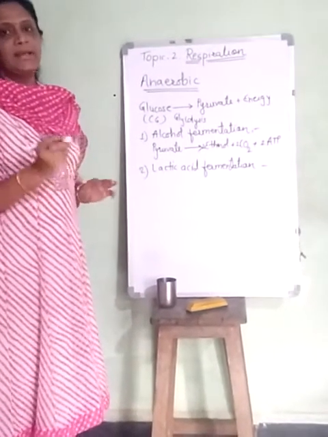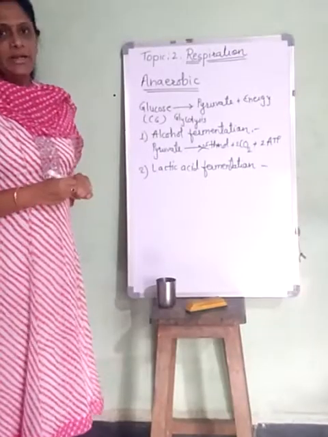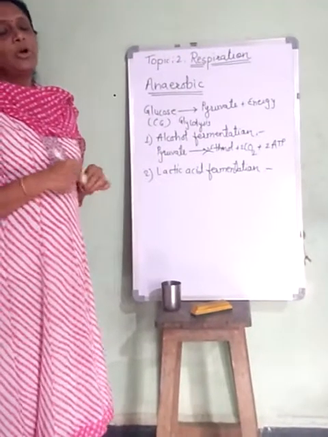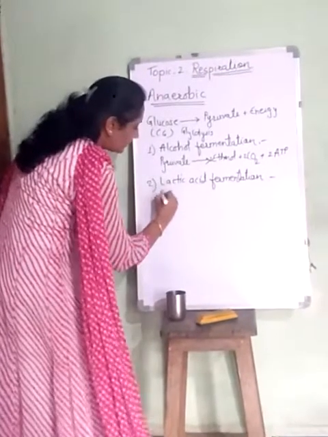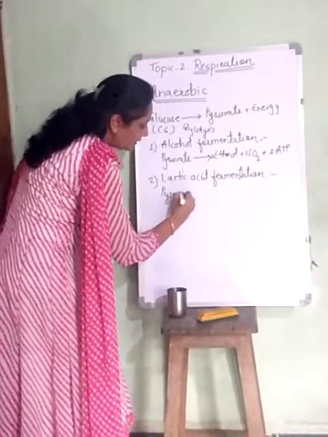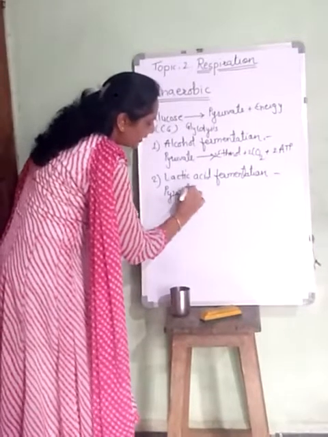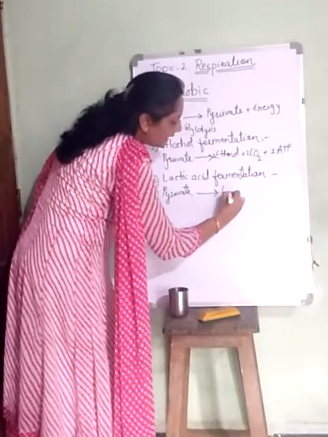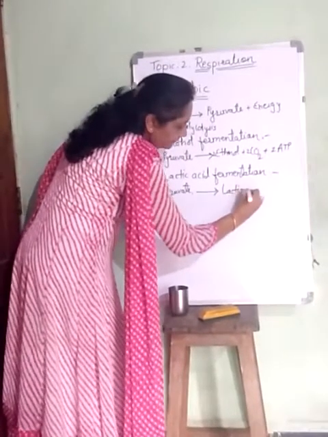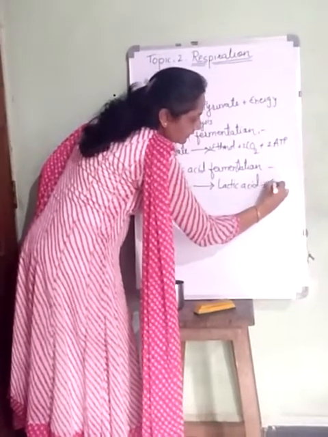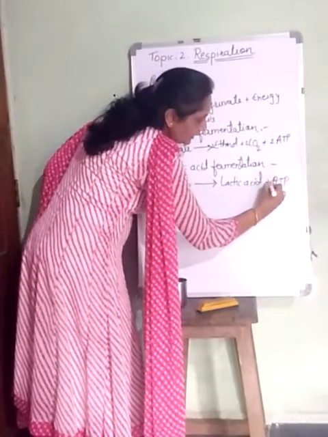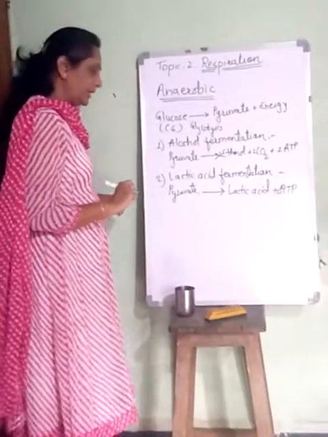Only lactic acid and energy are generated by the incomplete breakdown of pyruvate. So here the pyruvate which enters the mitochondria gets converted into lactic acid and energy, that is ATP molecules. Only 2 ATP molecules are generated here.